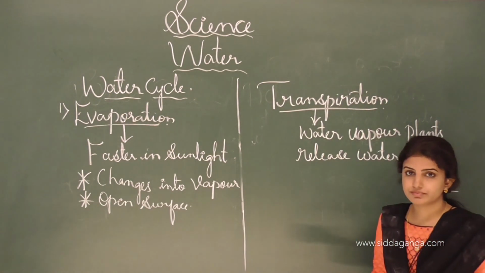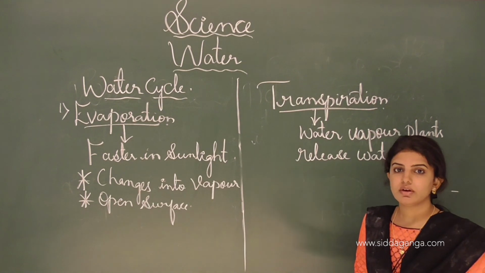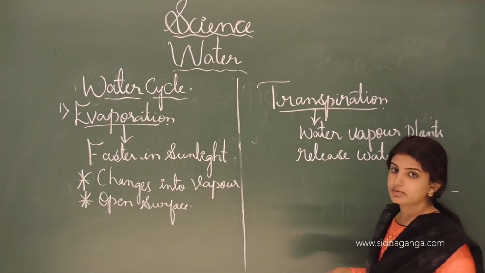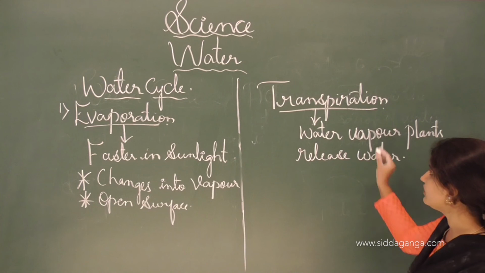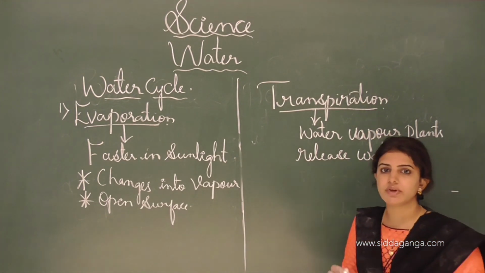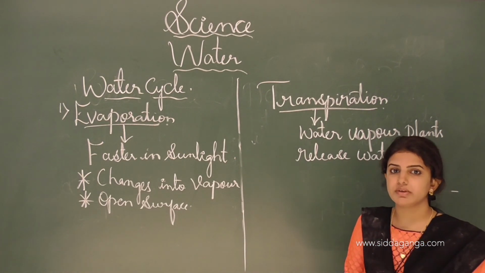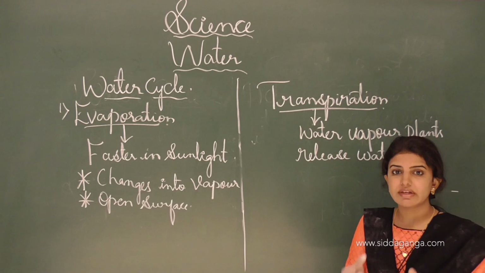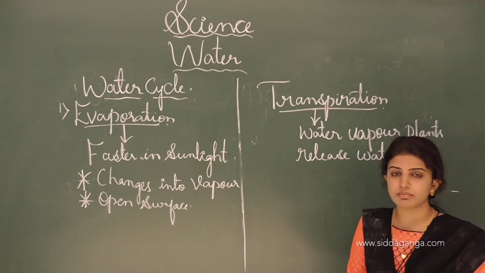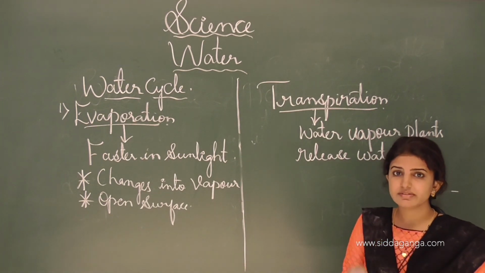As I told you in the previous chapters about transpiration, first we take a potted plant and tie a polythene bag around it. When we keep this potted plant under the sun, we can see tiny droplets forming inside the polythene bag.